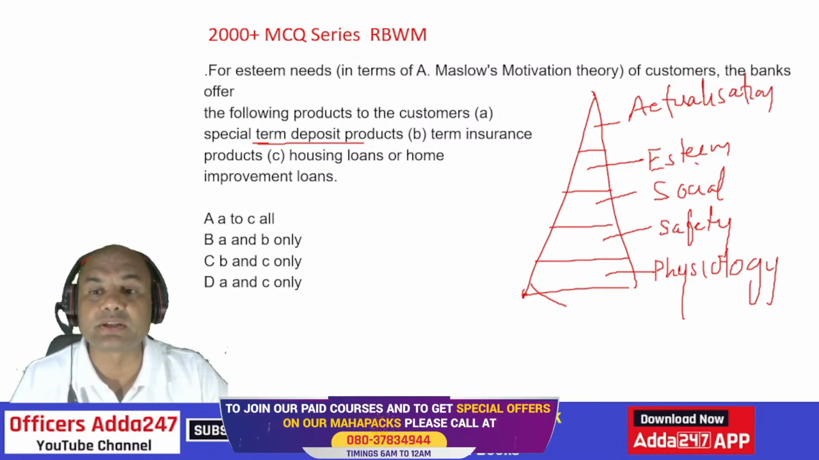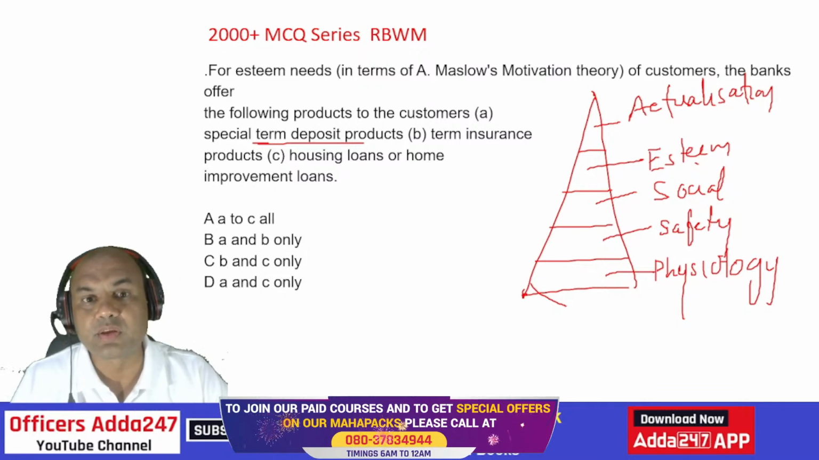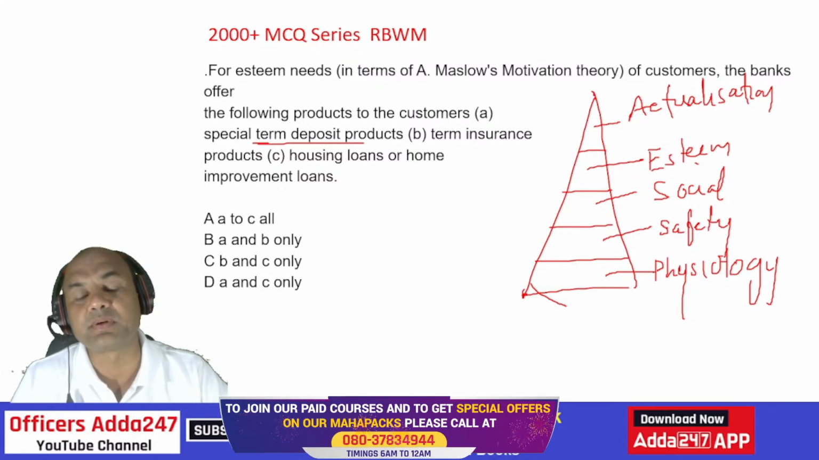Suppose some esteemed customer is a person earning around 5 lakhs per month. If that person comes to you for an FD of, let's say, 50 lakhs, what will you do? Will you give him or her the same rate of interest as for others? No. You can give him or her some special rates. That is known as a special term deposit.